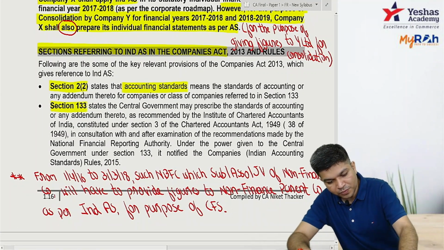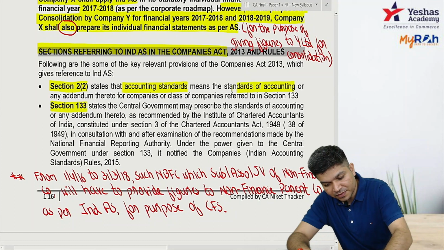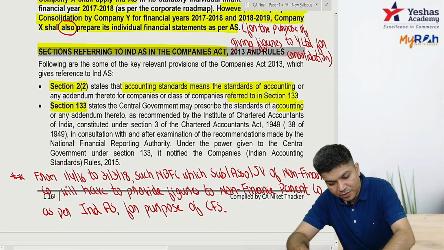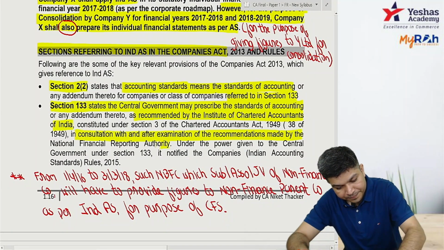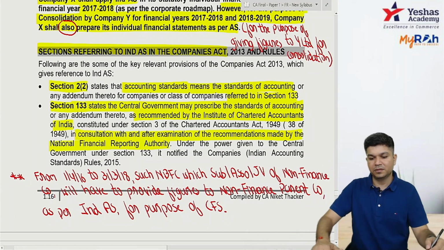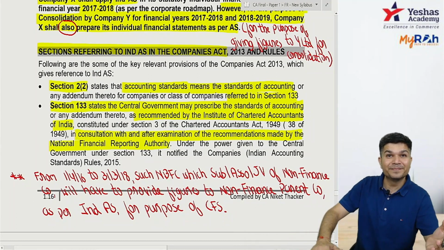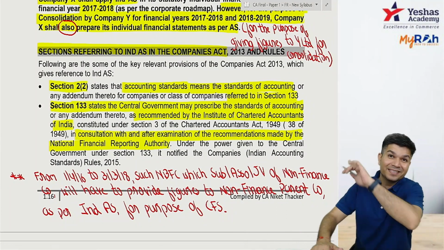So section 2(2) says accounting standard means the standards of accounting referred under section 133. Section 133 says central government may prescribe accounting standards recommended by ICAI in consultation with NFRA.